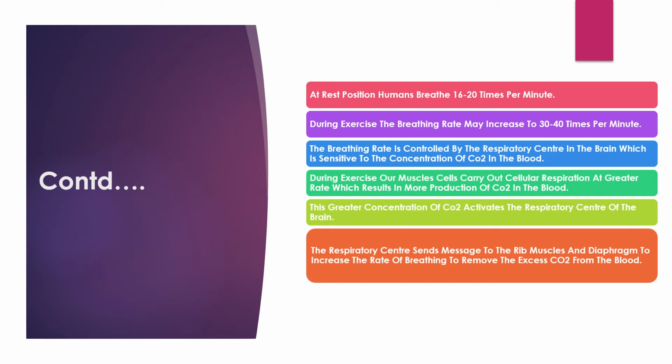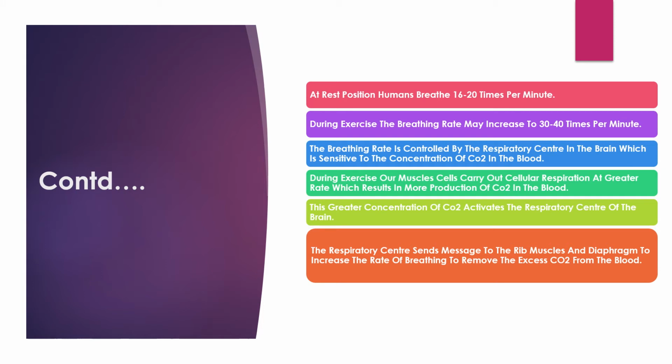Now coming to the continuation of this topic, during the rest position the normal human breath is 16 to 20 times per minute, while during or after hard exercise the breathing rate increases to 30 to 40 times per minute. The breathing rate is controlled by the respiratory centers in the brain, which are sensitive to the concentration of carbon dioxide in the blood.